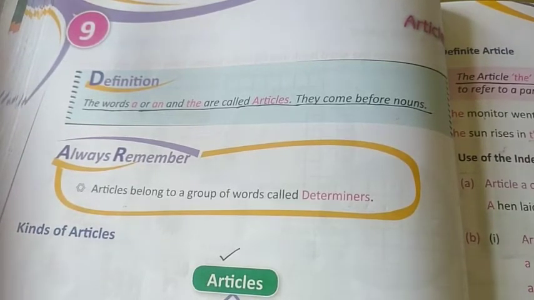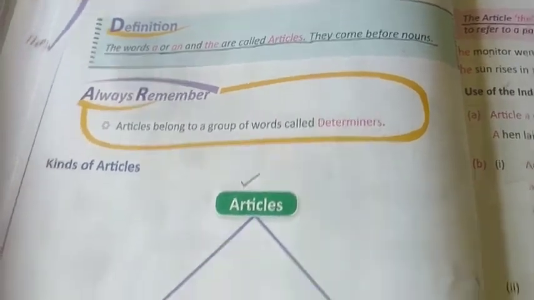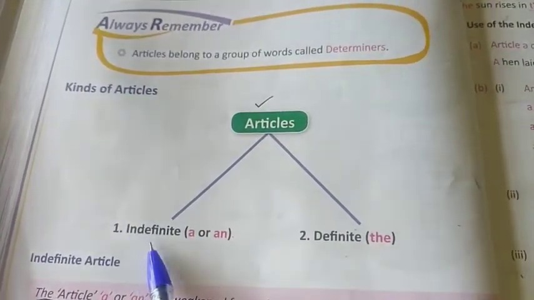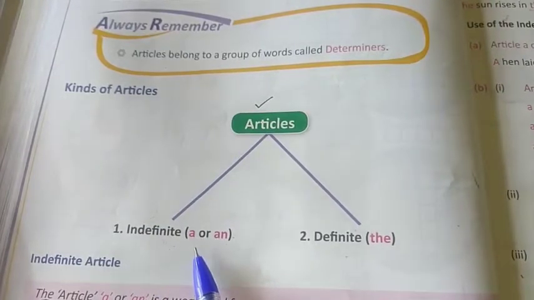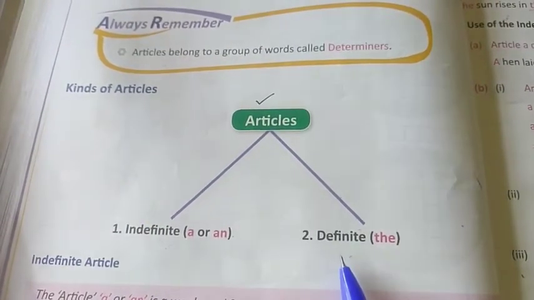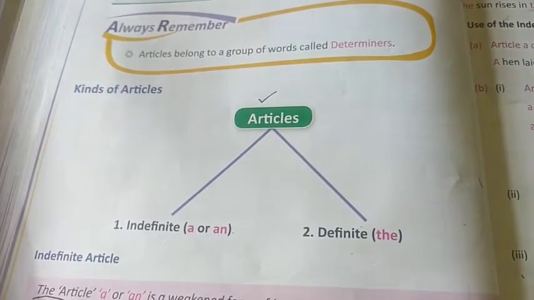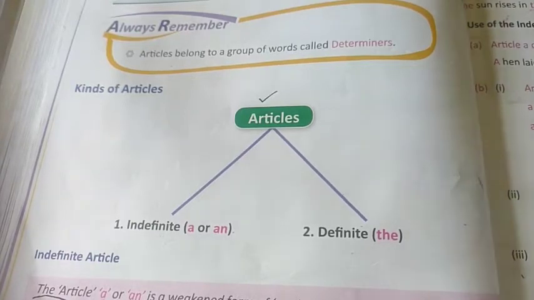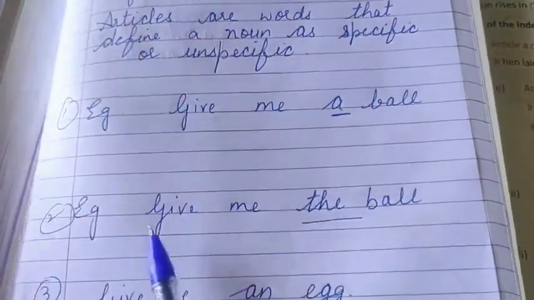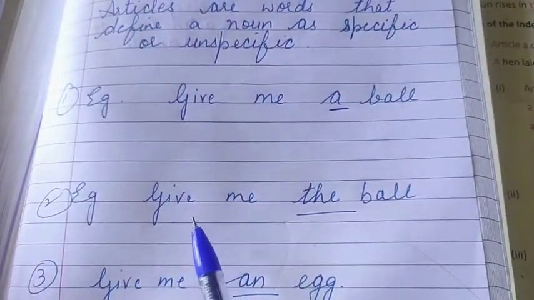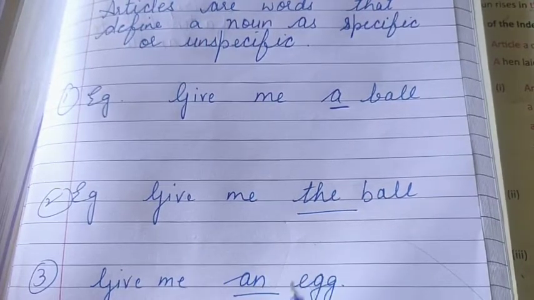Now let's understand about kinds of articles. We have indefinite articles, a or an, and definite articles, the. Now children, let's understand these definite and indefinite articles with examples. Example, give me the ball.